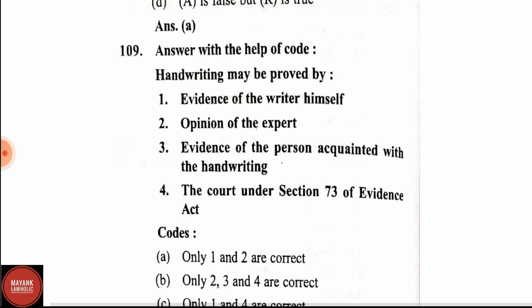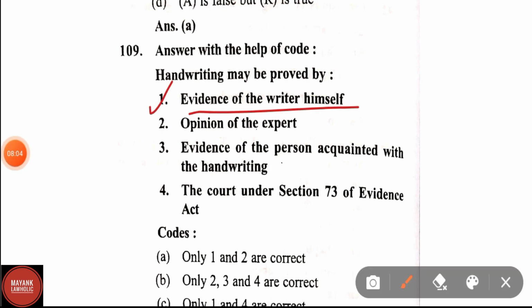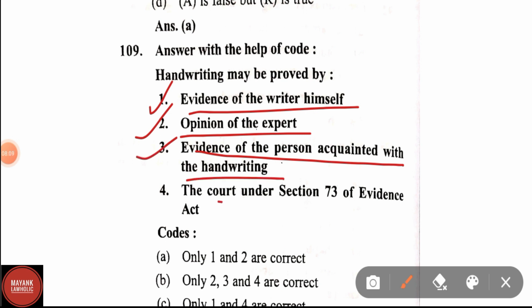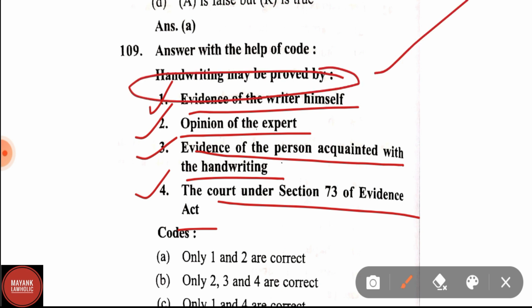Here all the options, that is evidence of the writer himself, opinion of the expert, and evidence of the persons acquainted with handwriting and the code under section 73 of the Act, all the given options with related to handwriting may be proved. Therefore, all the options are correct.